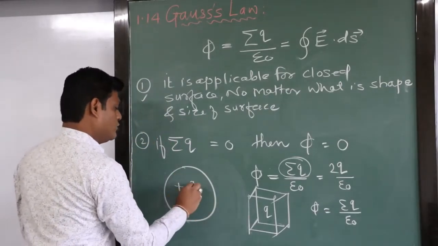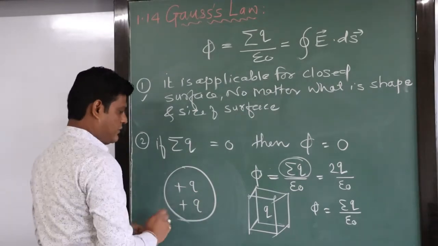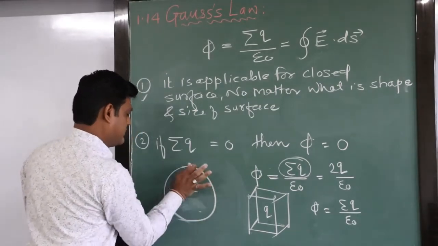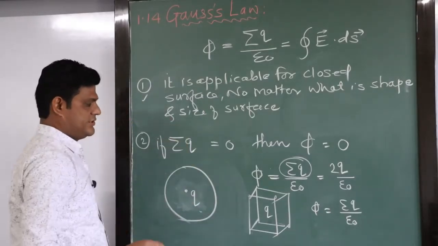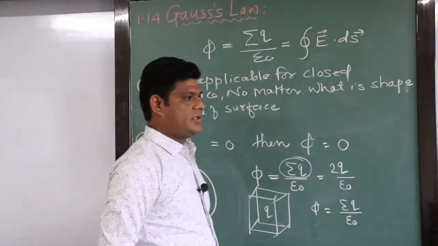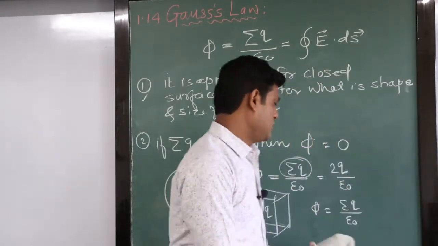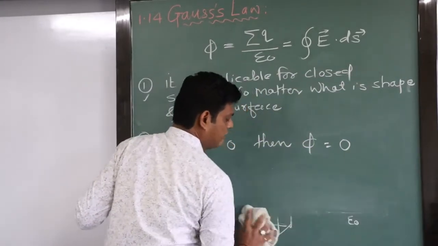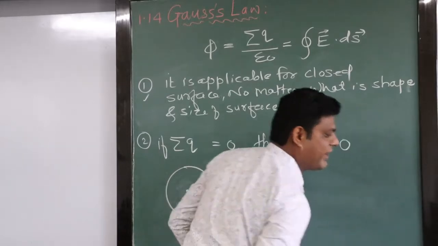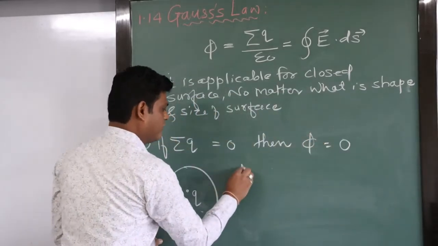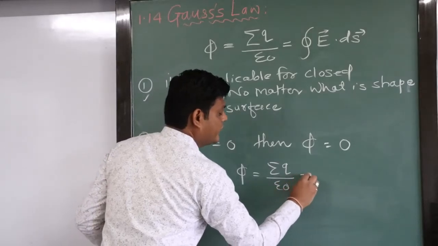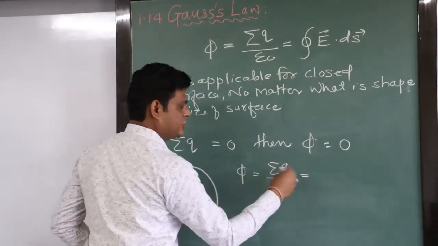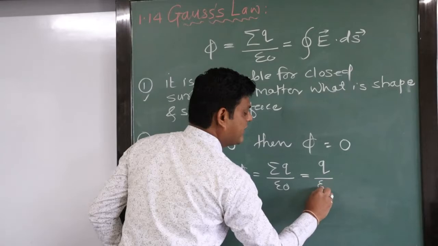Suppose the two charges are inside. First of all, we will take the first charge, only one charge, sorry. See, at the center we kept one charge. So what is the flux linked with this sphere? That we will calculate by the formula, that is phi equal to, see what is the formula? Phi equal to summation of charge divided by epsilon 0. Your answer, only one charge, summation will be only q divided by epsilon 0.